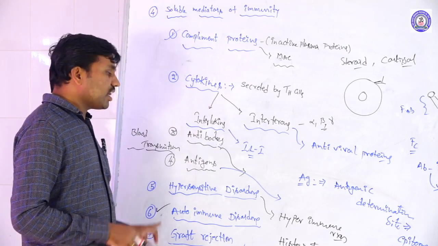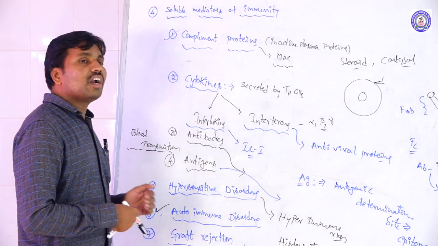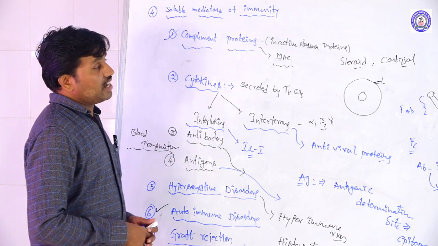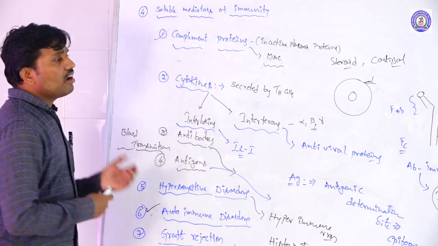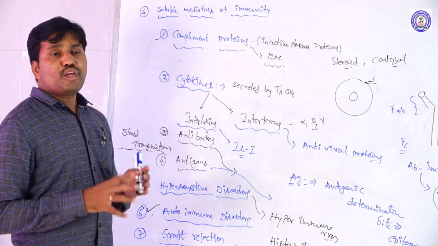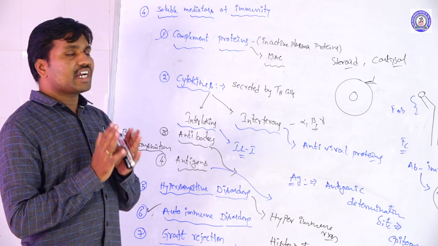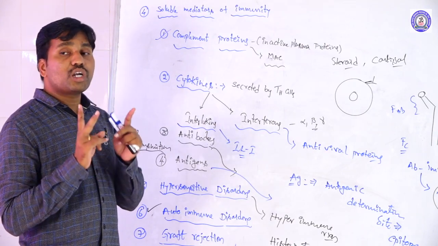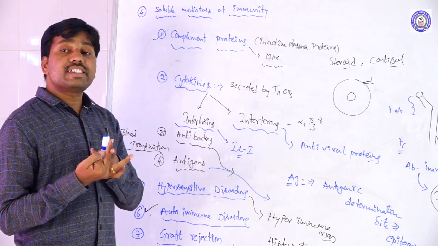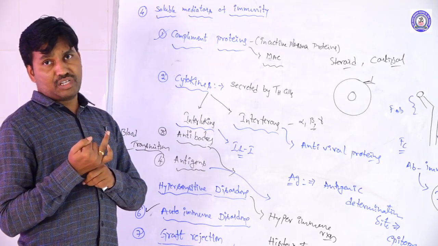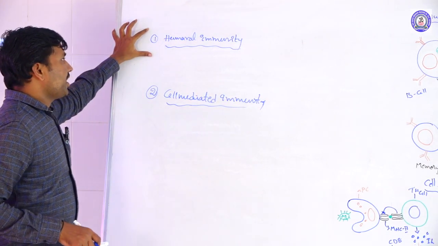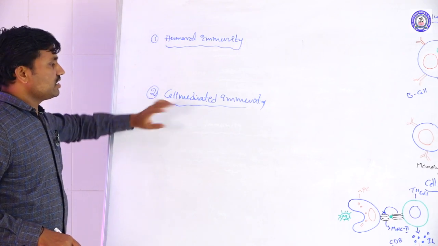So these come under the immune system. There are other alternative reactions of the immune system. Now we are taking up the mechanism of immunity. Immunity reactions occur through two mechanisms: one is humoral immunity and the second one is cell mediated immunity. These are the two types of immunity process that undergo the immune reactions.